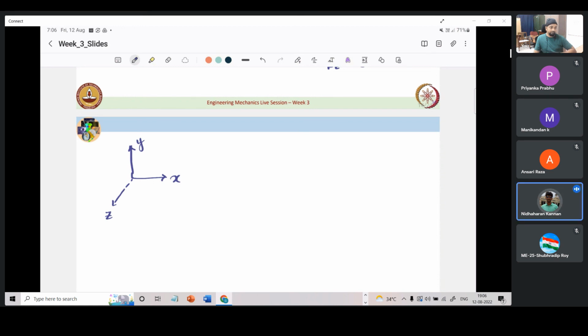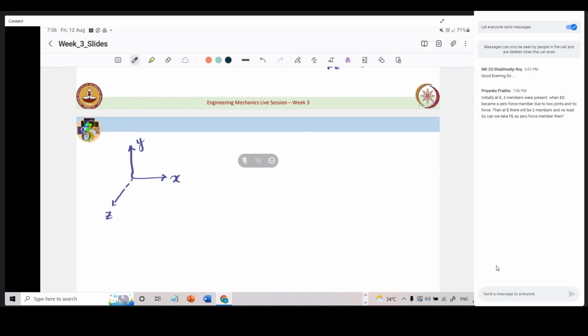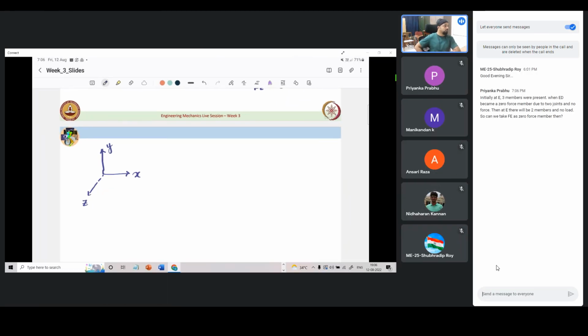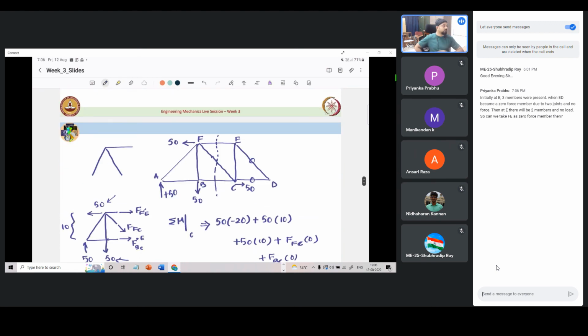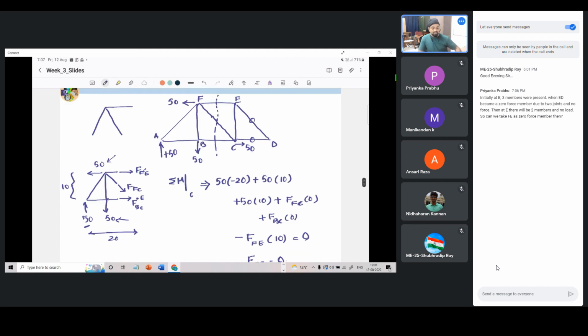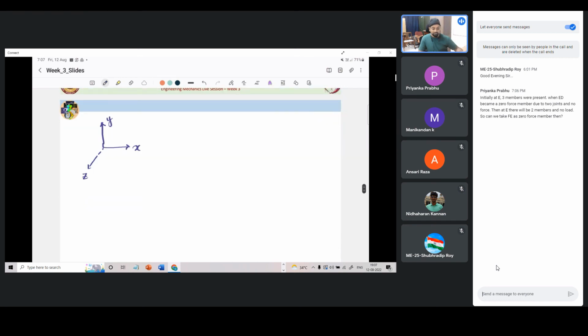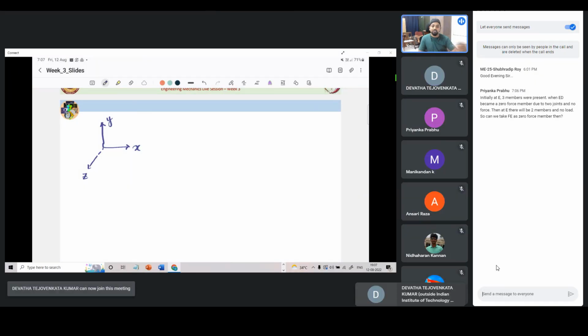And there is one question. Initially at E, three members were present. When ED became a zero force member due to two members and no force, then at E there will be only two members present and no load. So, can we consider it a zero force member? Okay, so this is an interesting question. That is, we are time and again applying the concept, and by induction we are saying that all the member forces come out to be zero. That is an interesting question, but that is not the correct way to go about.